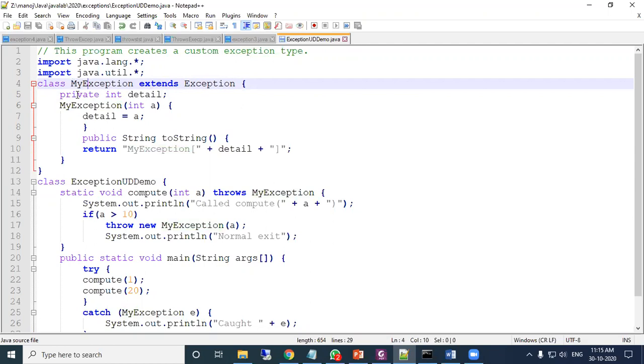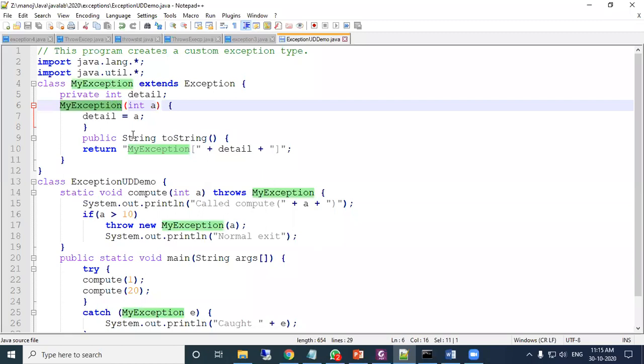Inside that, I have created a variable, int detail. This is the constructor, because the class name and the method name are the same. In the constructor, one integer a is received as a parameter, and a is assigned to detail. So this is a simple class definition.